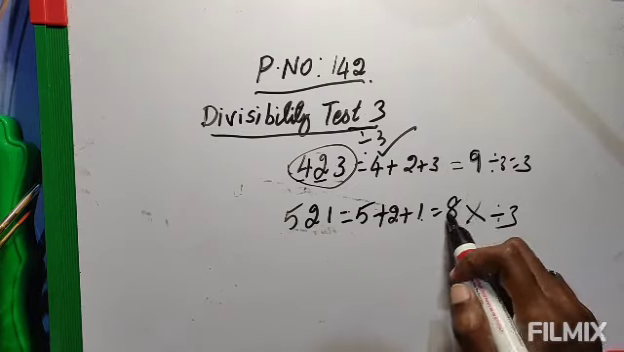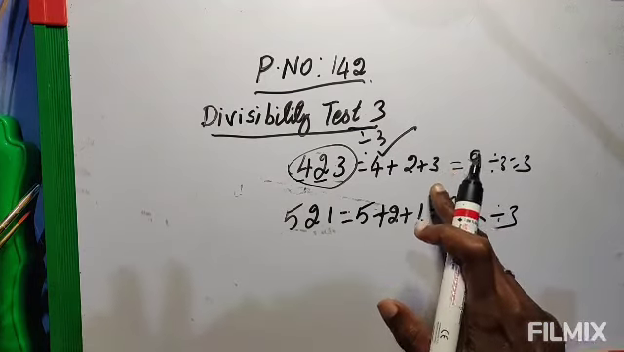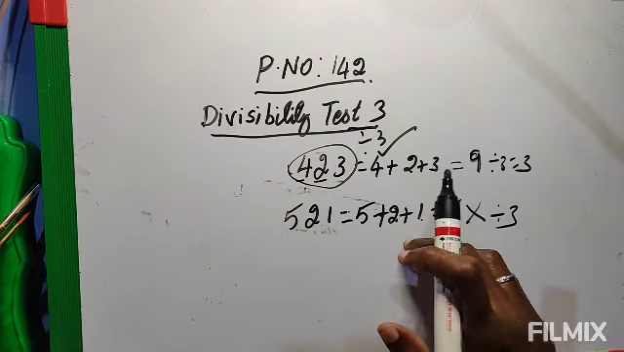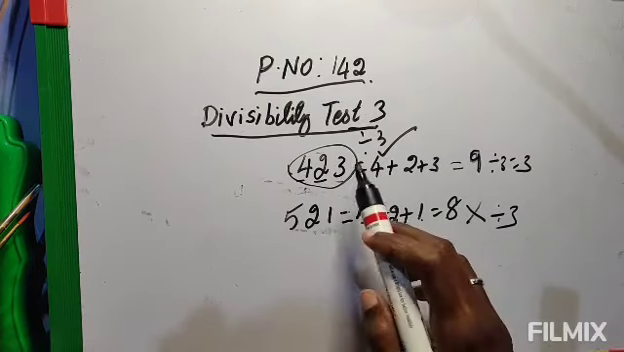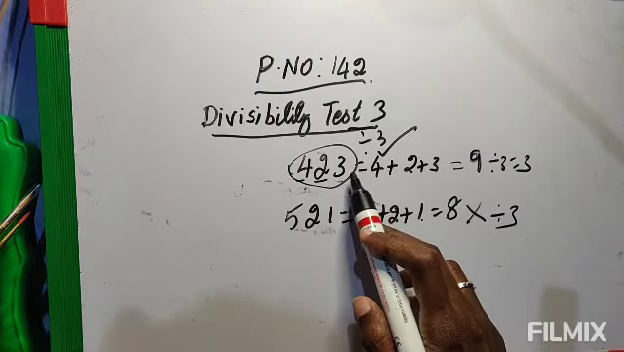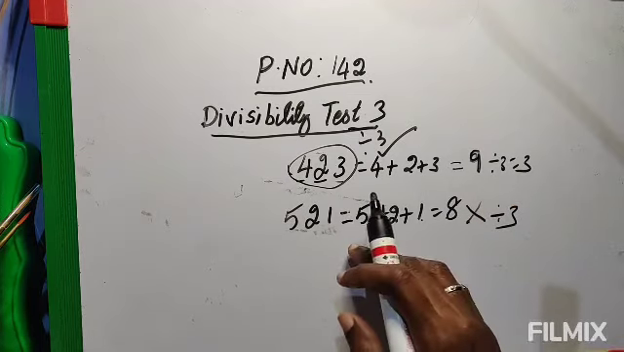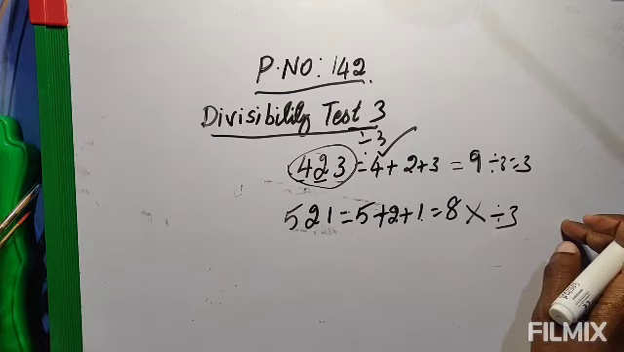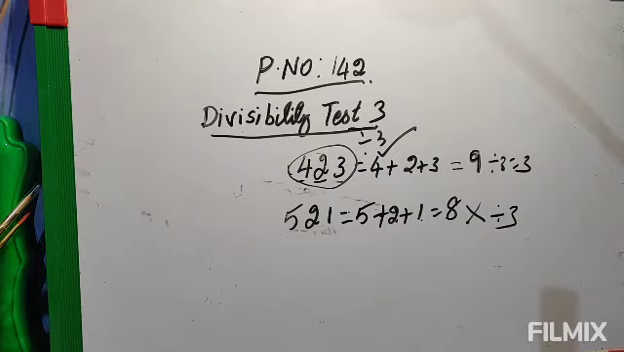So if the sum of the digits is divisible by 3, then the number is divisible by 3. If the sum of the digits is not divisible by 3, then the number is not divisible by 3. I will explain once again. If the sum of the digits is divisible by 3, then it is divisible by 3. If not, then the number is not divisible by 3.